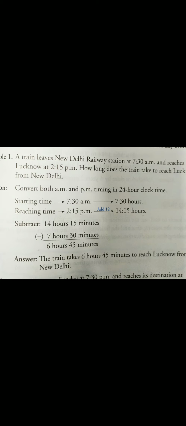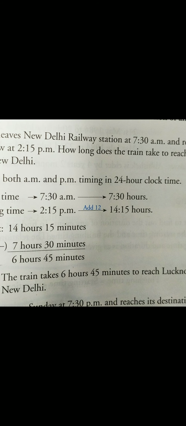Then the reaching time is 2:15 p.m. It is p.m., so we'll have to add 12 here. 2 p.m. plus 12 is 14. 2:15 p.m. is equal to 14 hours and 15 minutes, 14:15 hours. Is it clear to you?